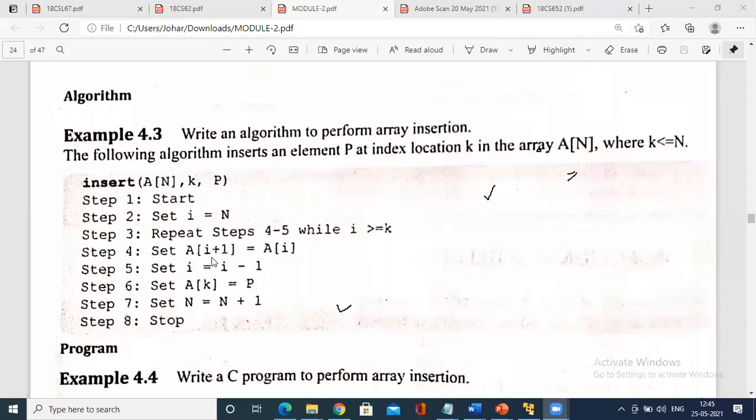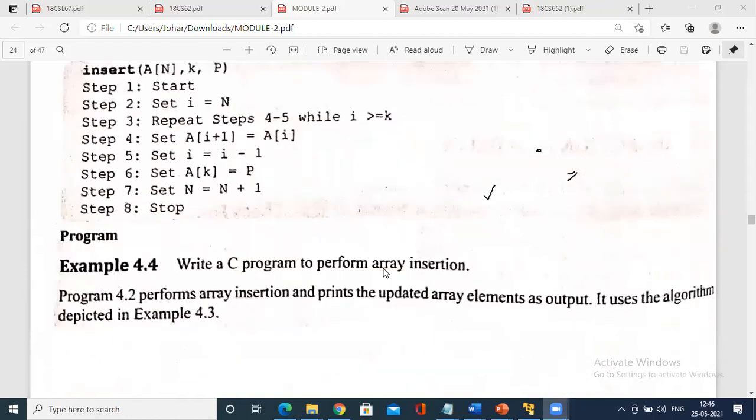You see here, I have shifted a of I plus 1 equals to a of I, right? So this is like, how do you read? A of I will be moved up to a of I plus 1. A of 2 will be moved out to a of 3. So the content of a of 2 will be moved to the memory of a of 3. The content of 2 will be moved to a of 3. As such, it moves. And you go on in decrement because you started from front, that is at the end, from beginning, so that you could see in the program.